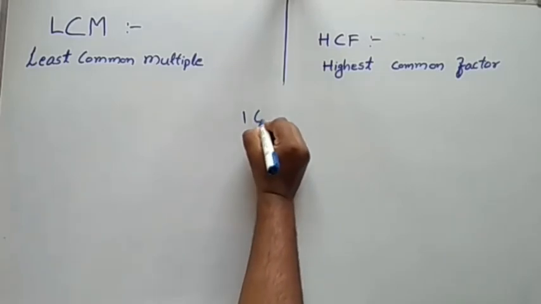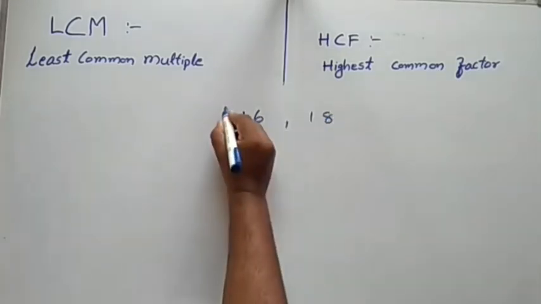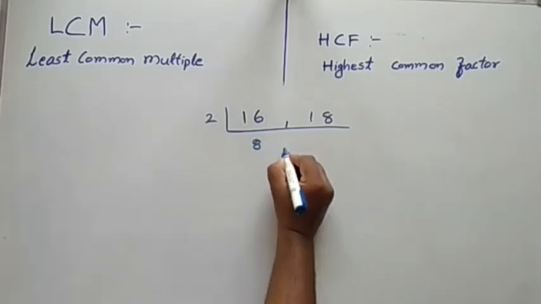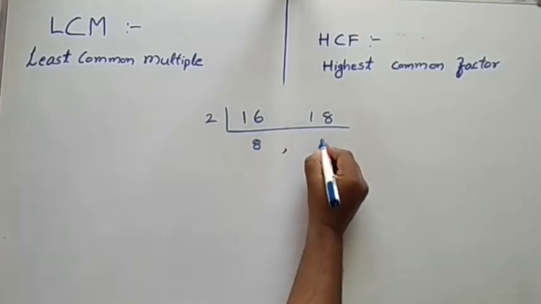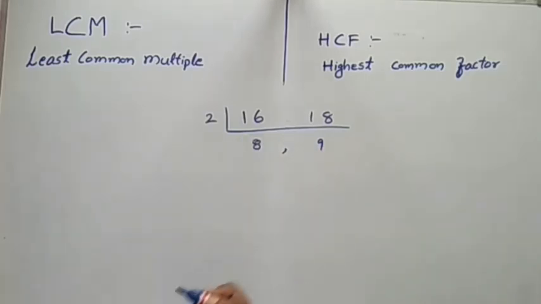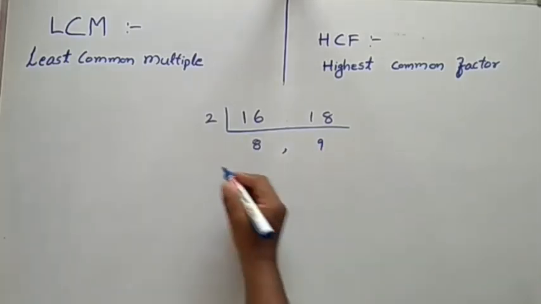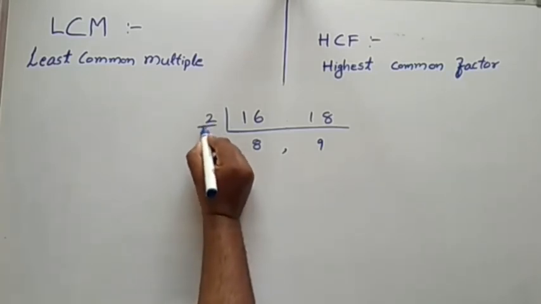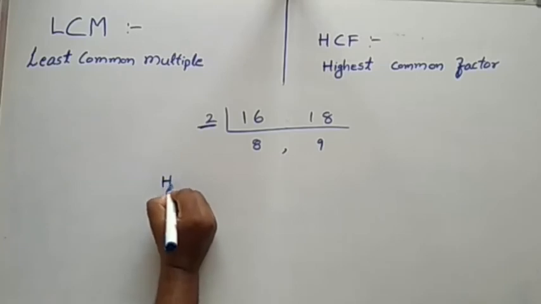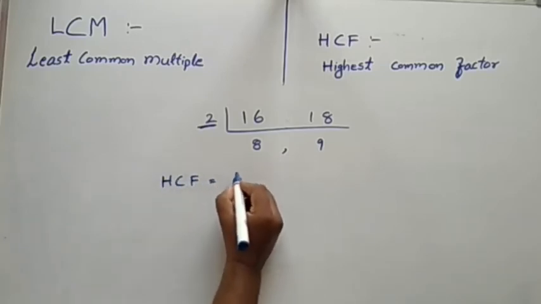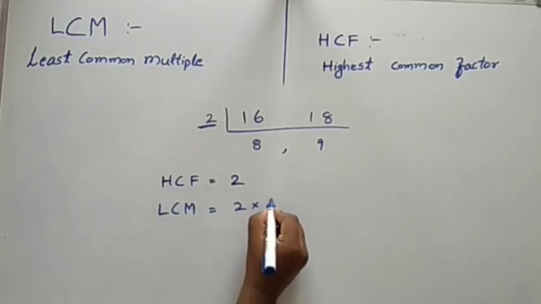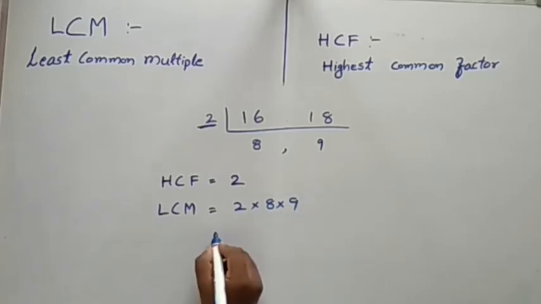See here, 16, 18, 2 table: 2 8s are 16, 2 9s are 18. Okay, see here the common factor is what? Common factor is only this one. So HCF is 2. LCM equals 2 into 8 into 9.